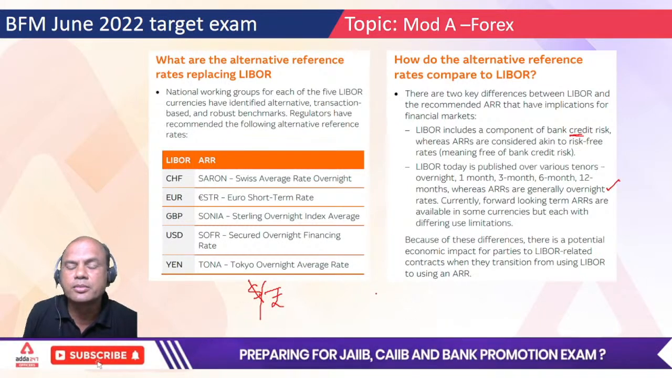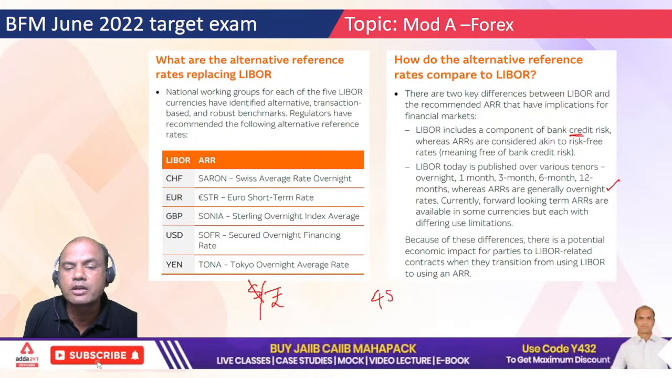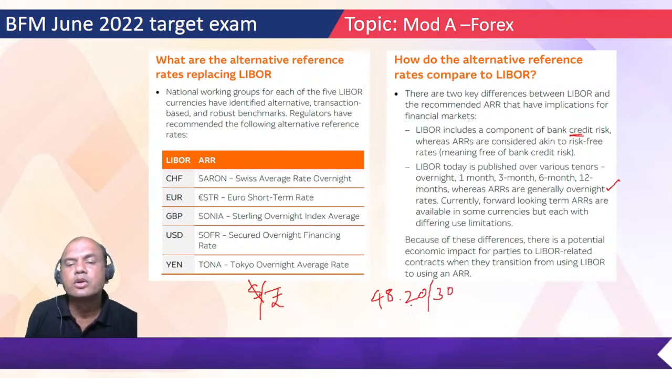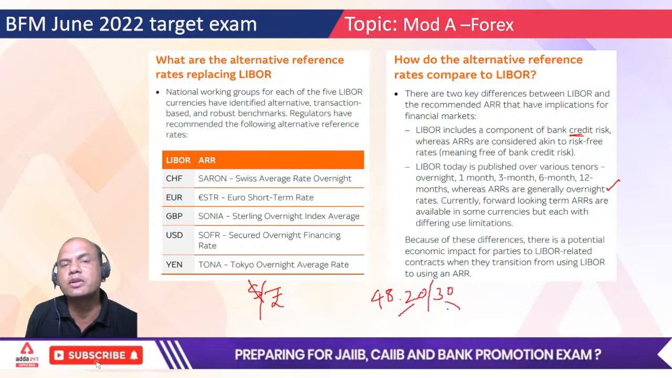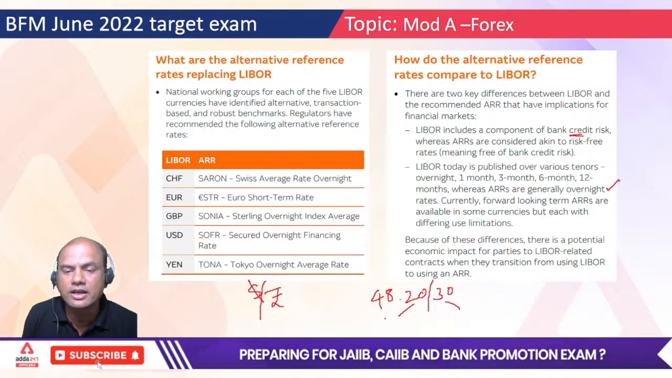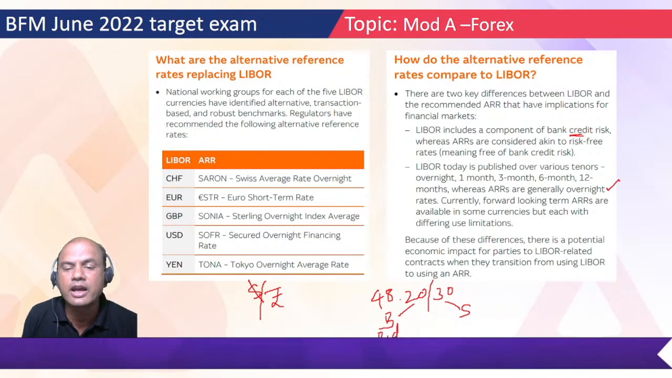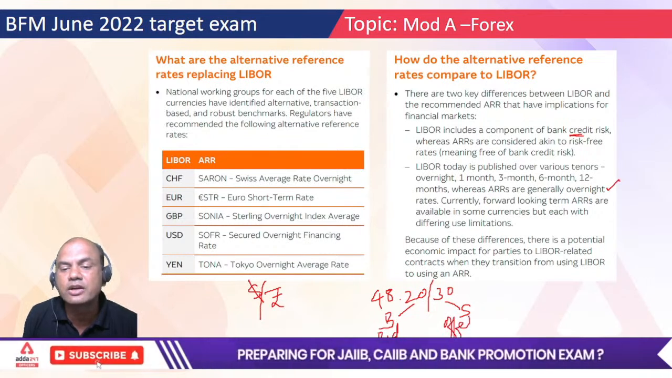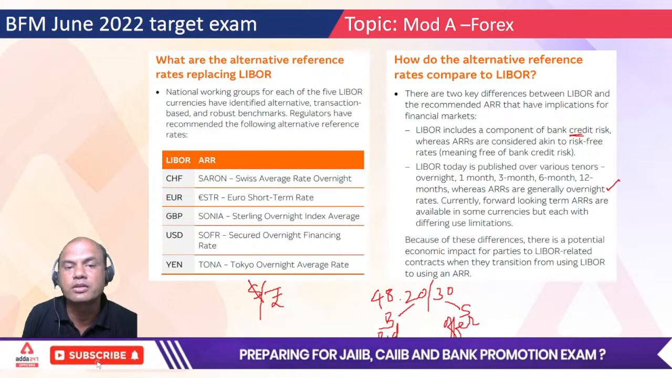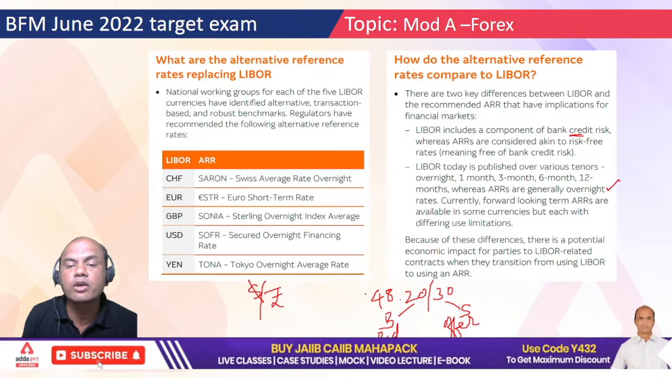Suppose you give 48.2030. So what is this? What is 20 and what is 30? We call it buy and sell, right? We call this buy and we call this sell. Actually the words are bid and offer. So offer means what the bank is offering to other banks.